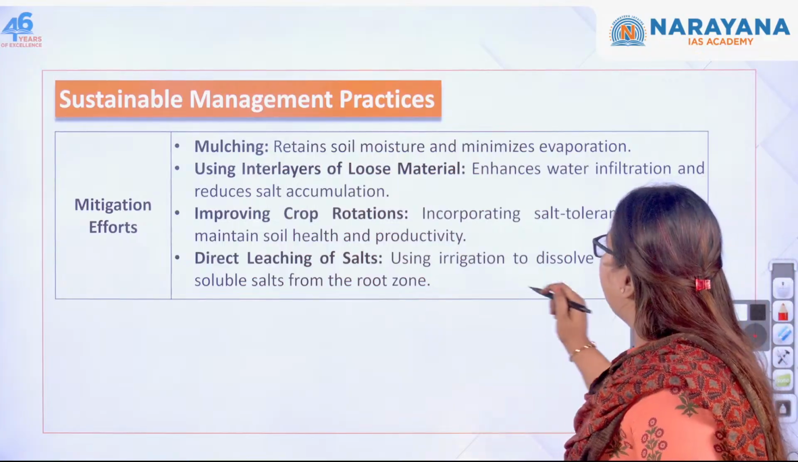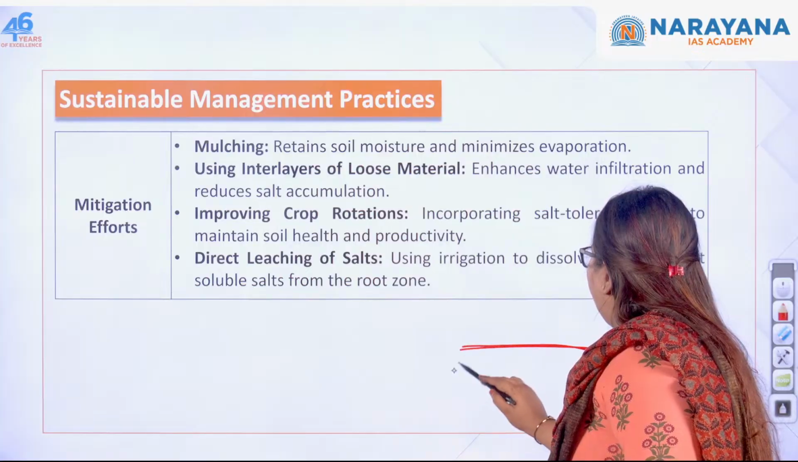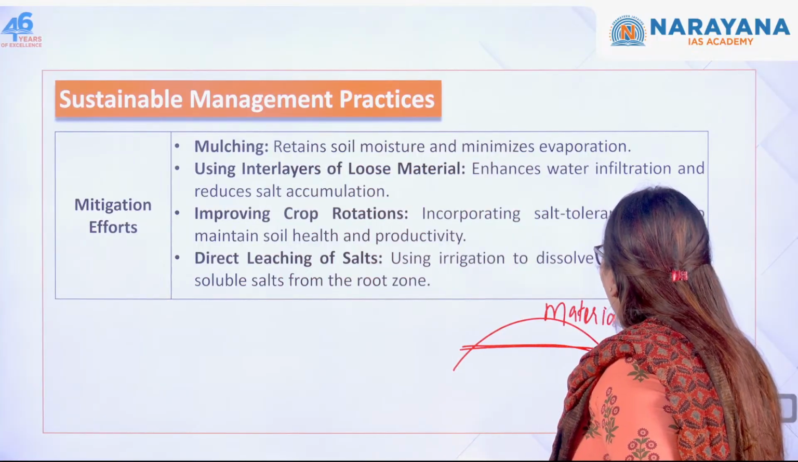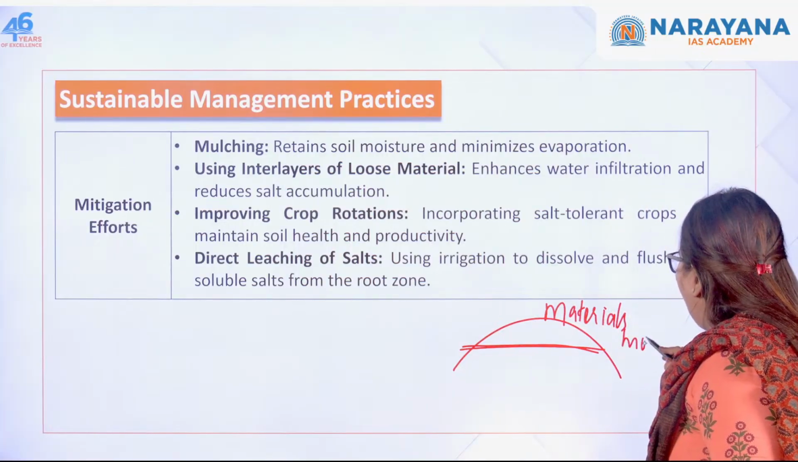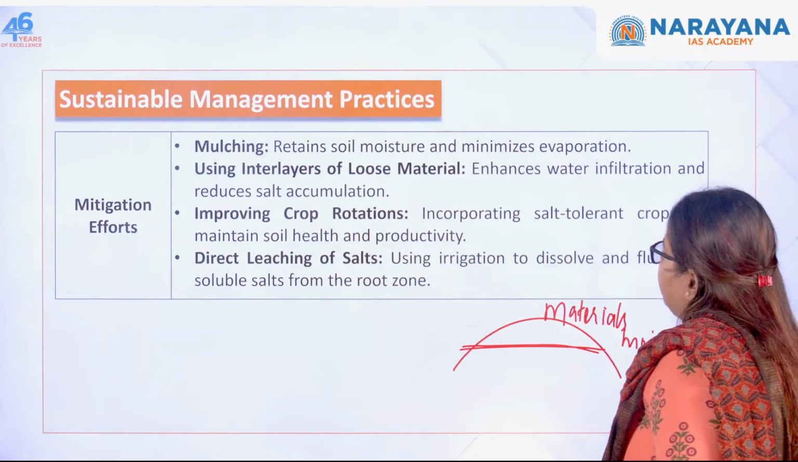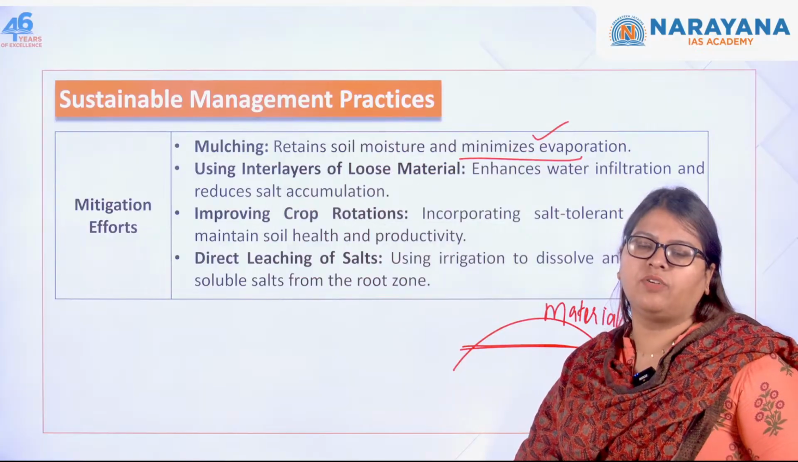What do you mean by mulching? Mulching is nothing but, if there is soil, you cover it with materials, organic materials, etc., which can keep the moisture intact. So this is called mulching. This can be done in order to minimize evaporation and to retain the soil moisture.